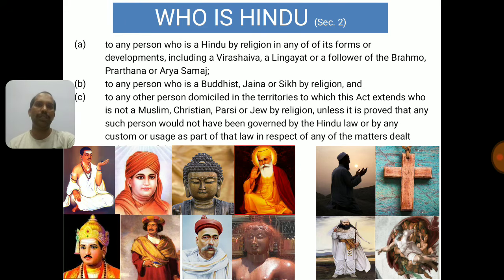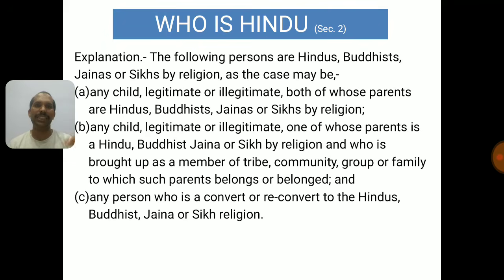Now let's move on to the next slide, which gives an illustration that the following persons are Hindus, Buddhists, Jains or Sikhs by religion, as the case may be. There are a few cases they have given, that is A, B, C. Let's understand what is A. Any child, legitimate or illegitimate, both of whose parents are Hindus, Buddhists, Jains or Sikhs by religion.